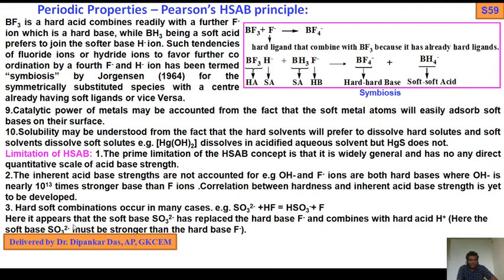Here the soft base SO3 2- must be stronger than the hard base F-. So that is, hard-soft combination occurs in many cases. So here the soft base combines with H+.